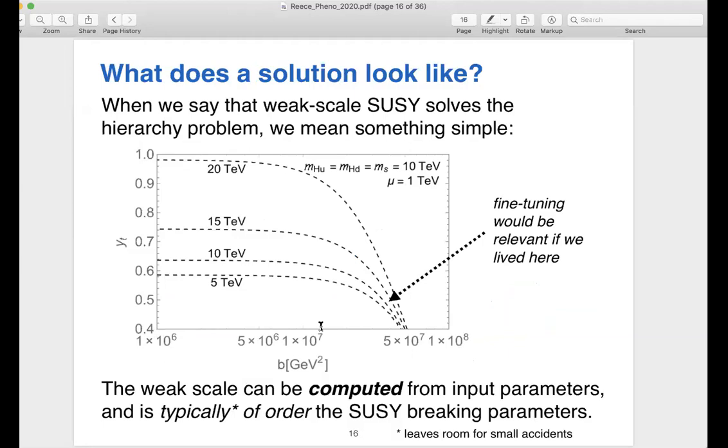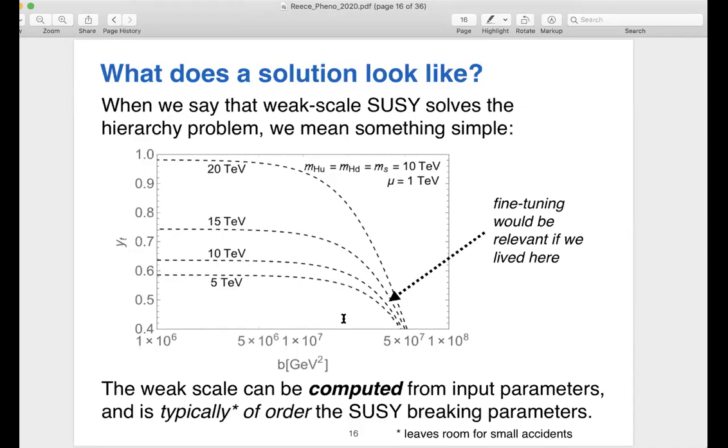And here I've just done the calculation for some parameters, and you find that when you put in TeV scale inputs, you get TeV scale outputs in a lot of the parameter space. Beyond some critical boundary, you might get something else, like there's a flat direction you can run out along and get very big vevs. But if you tell me that we live at a point here, and I look in some neighborhood of the point and I see typically the same order of magnitude for everything near that point, I would say, yeah, you've solved the problem, if that matched experiment.